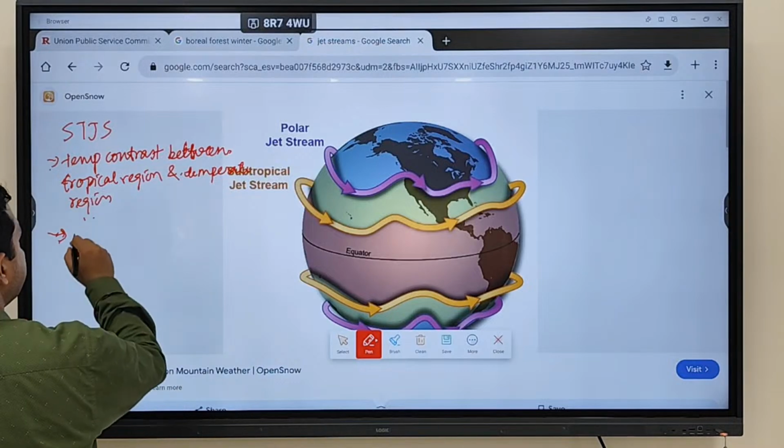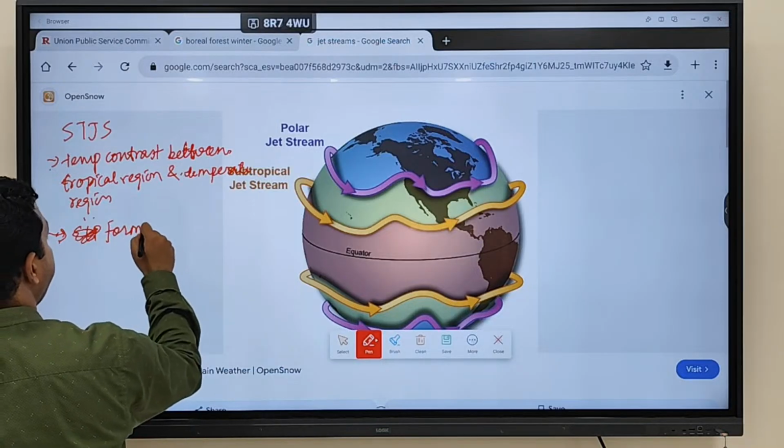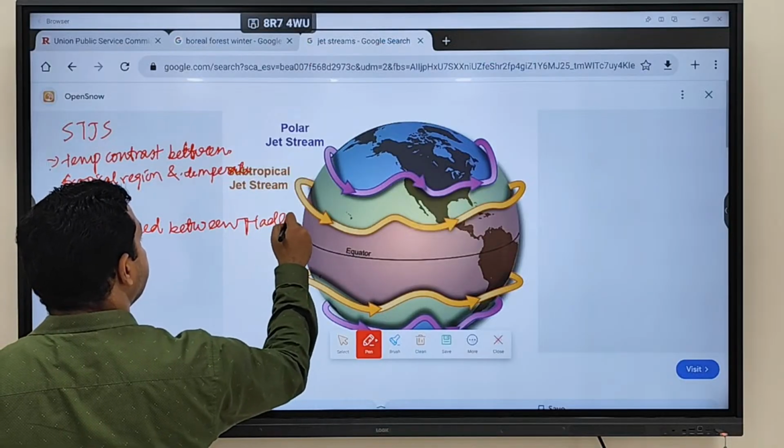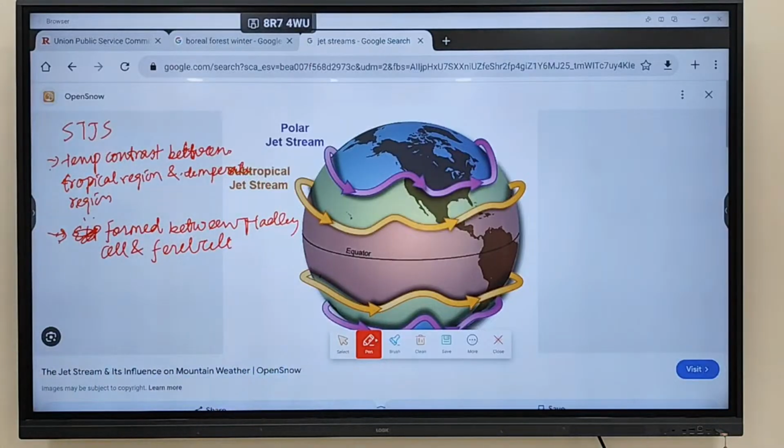And what you see is that it is formed between the Hadley cell and the Ferrel cell. It is formed between whom? Between the Hadley cell and the Ferrel cell. So how is the subtropical jet stream formed? It is formed due to the temperature contrast between the tropical region and the temperate region. And it forms due to the contrast between the Hadley cell and the Ferrel cell. Clear?